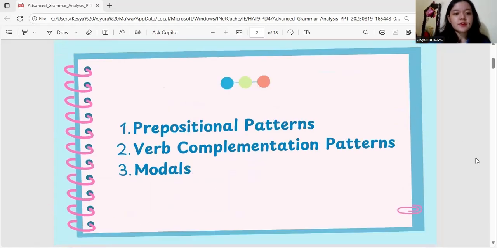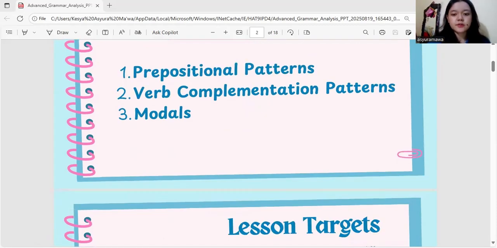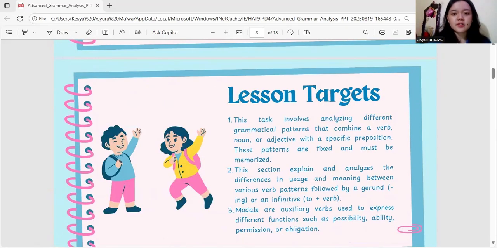First, in this material, we have three topics. First is prepositional patterns. Second is verb complementation patterns. Third is modals. Lesson targets.